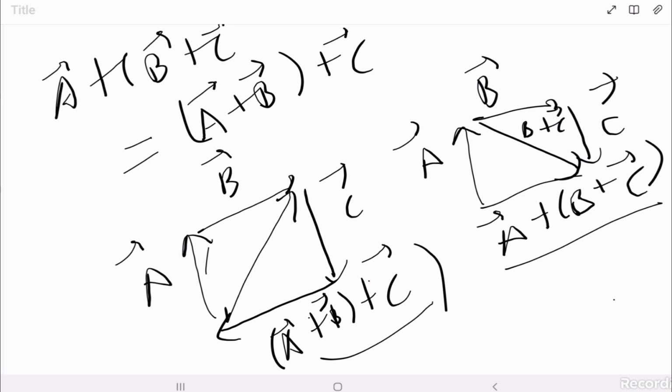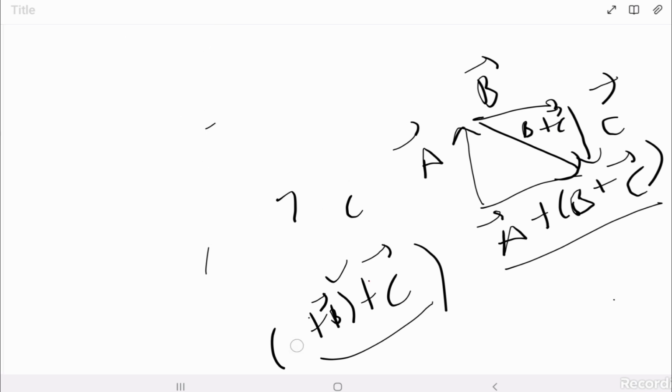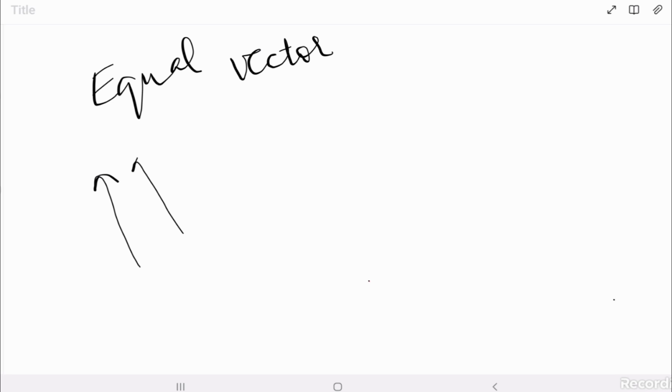So let's talk about when two vectors are said to be equal. Two vectors are said to be equal when they both have the same magnitude and the same direction. So for example, this vector and this vector are equal, but this vector and this vector are not equal, although they have the same magnitude, because the direction is not the same.